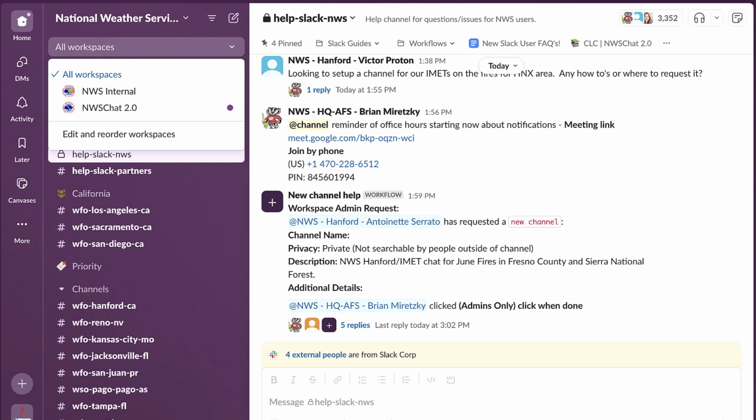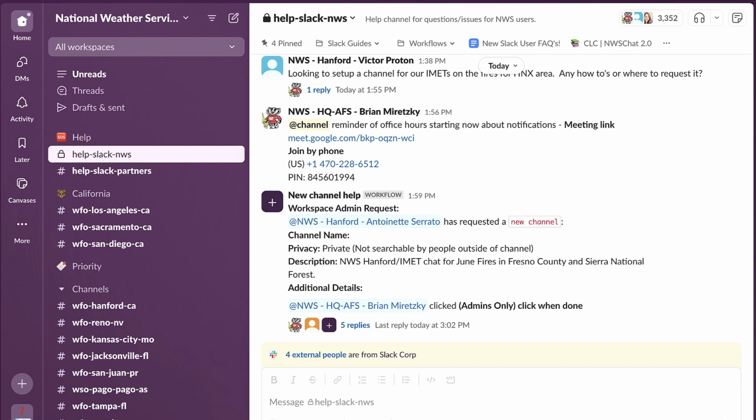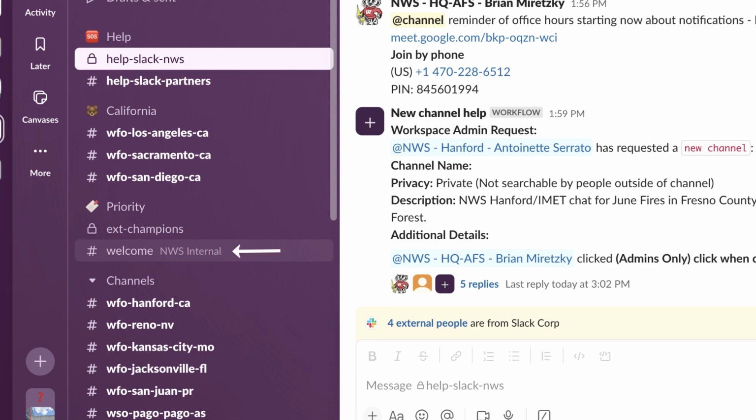You can think of a workspace as a container of channels. At the weather service, there are 2 workspaces. The first is NWS Chat 2.0, which will show you all partner-facing channels. The second is a NWS employee-only workspace called NWS Internal. Channels in NWS Internal will center around internal collaboration, like sharing best practices with your teams at the weather service. Any channels that are limited to weather service employees will say NWS Internal to the right. That means only NWS staff can view those channels.